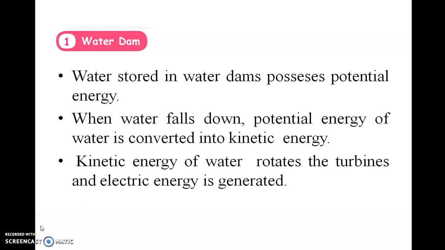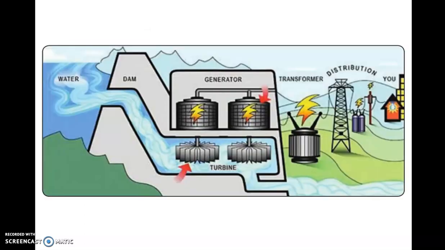Water dam. Water stored in water dams possess potential energy. When water falls down, potential energy of water is converted into kinetic energy. Kinetic energy of water rotates the turbines and electric energy is generated. This image shows how water is transformed into energy.